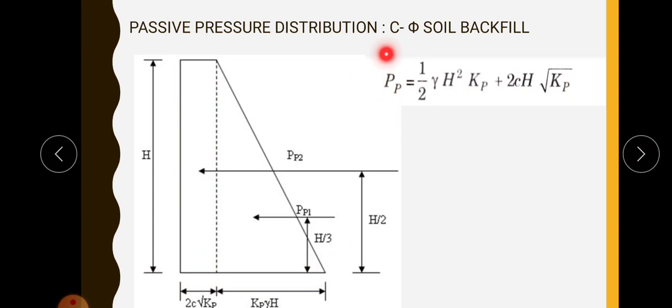The total passive earth pressure force is equal to the area of this diagram plus the area of this diagram, that is half gamma h square into Kp plus 2c root Kp into height h. In the case of passive earth pressure, the value of Kp is equal to (1 plus sin phi) divided by (1 minus sin phi). So this is the case of passive earth pressure for cohesive soil.